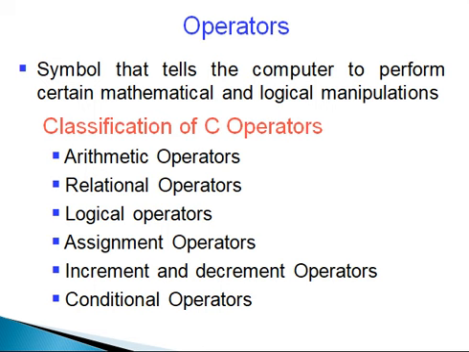The classification of C operators are arithmetic operators, relational operators, logical operators, assignment operators, increment and decrement operators, and conditional operator. These are the operators available in the C programming language.